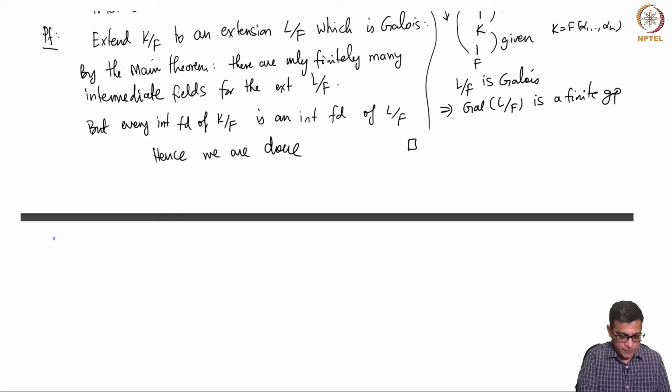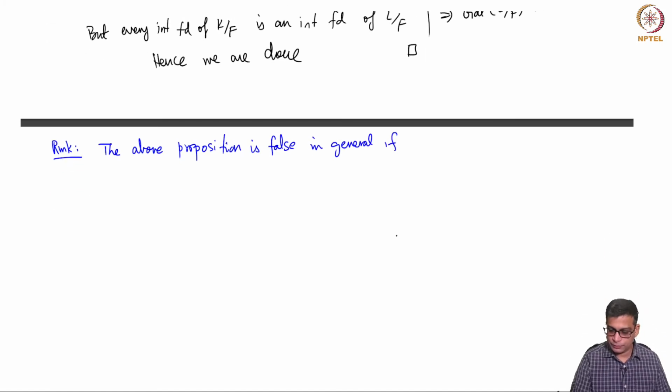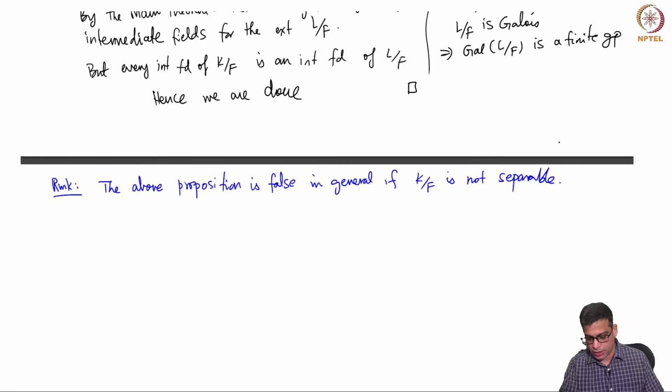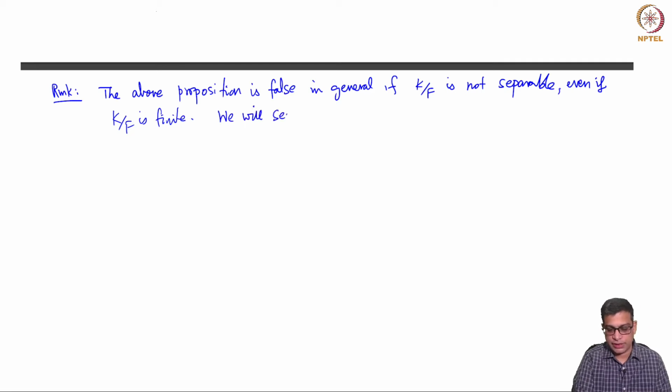So, let me just remark here and we will come back to this. The above statement is false in general if K over F is not separable. Of course, it is false if it is not finite, because then you can certainly construct infinitely many intermediate fields. But even if it is finite, if it is not separable, it may in general have infinitely many intermediate fields. We will see an example later.